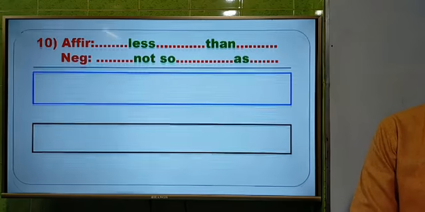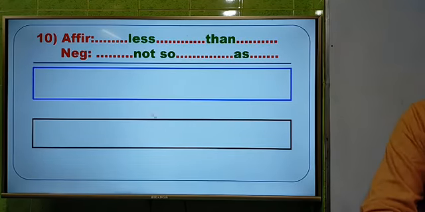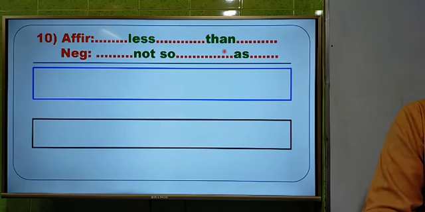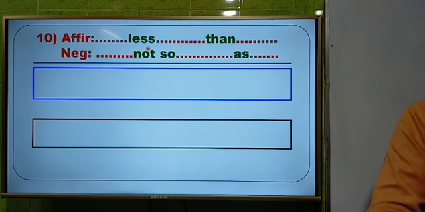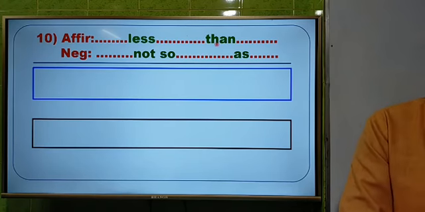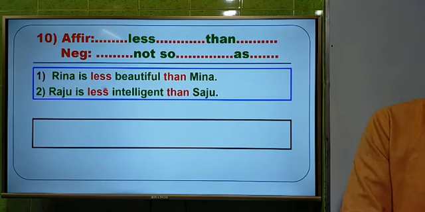Last rule of affirmative to negative, and this is the rule of less dot dot than. Less dot dot than, and we have to use not so instead of less, and as instead of than. Okay. So the questions are, Reena is less beautiful than Meena.